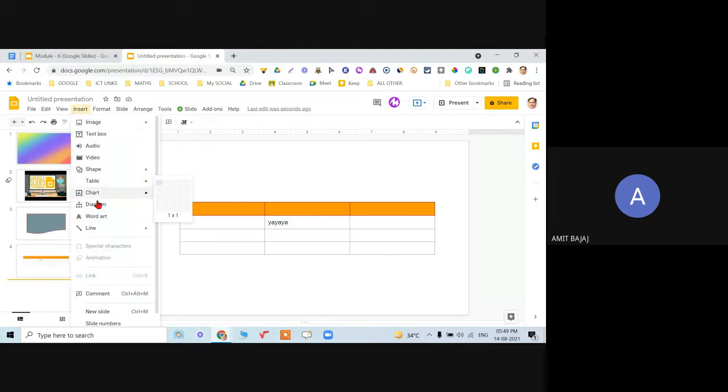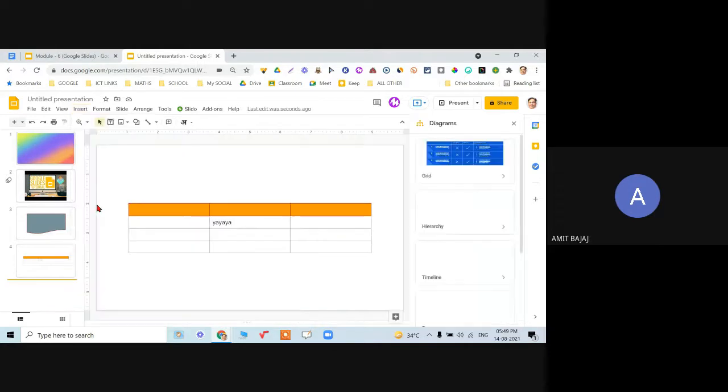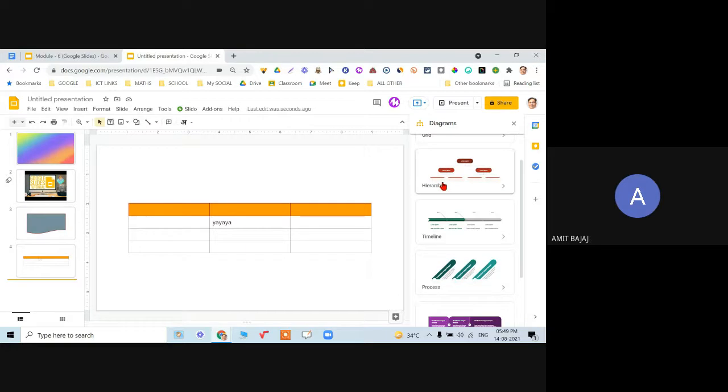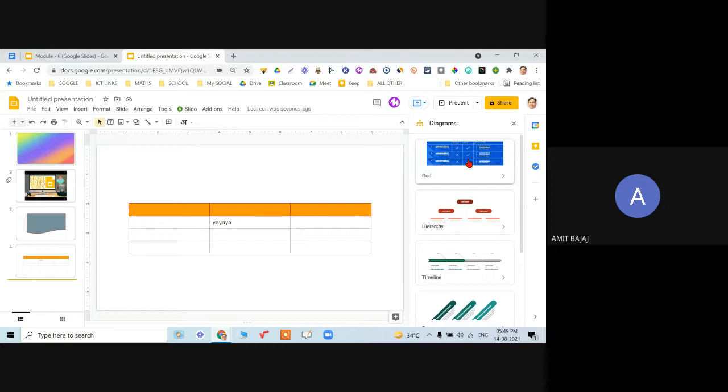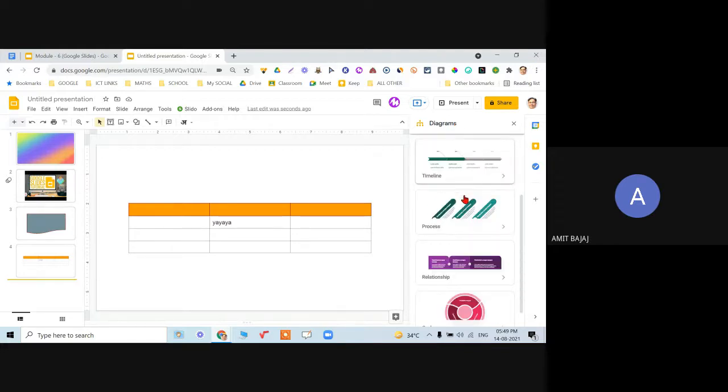Then I can go for insertion of the diagram. When I click on the diagram, check out on the right hand side, 5 options: grid, hierarchy, timeline, process, relationship, and cycle type of diagrams are coming. In an MCQ question, this may be asked that what all options are available.